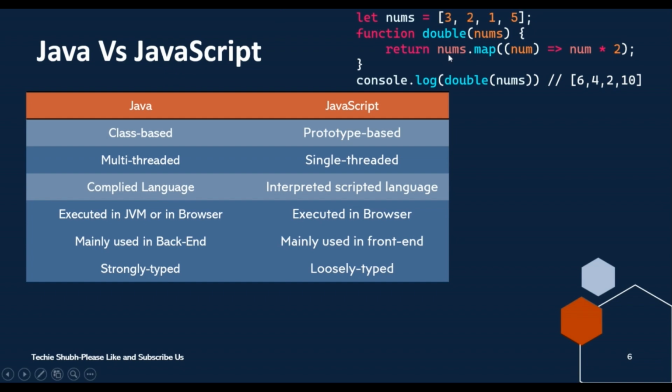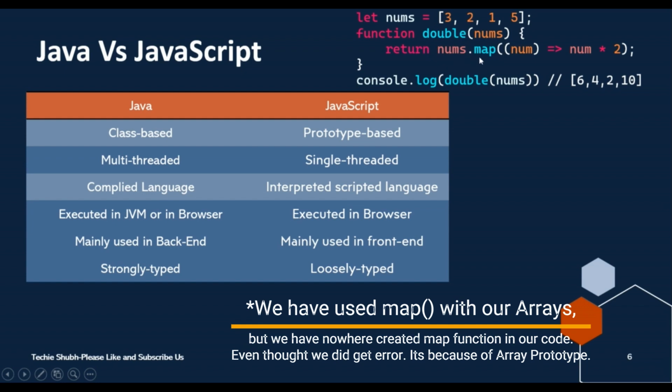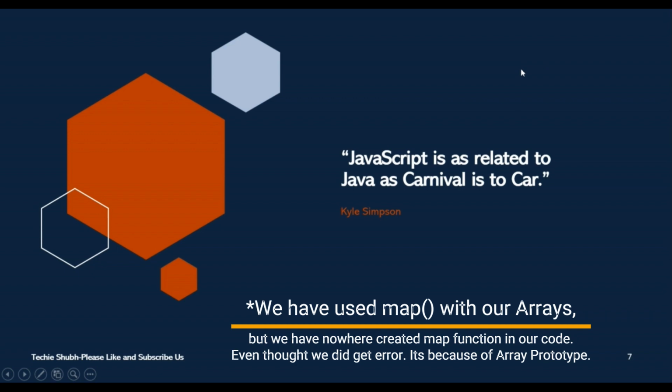Here you can see we have num as an array, and num is using a map function here, but we have never created a map function inside our program. Even so, the JavaScript engine will not give us an error.